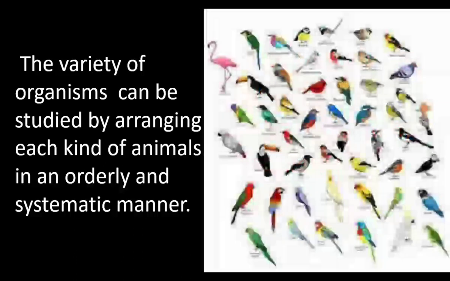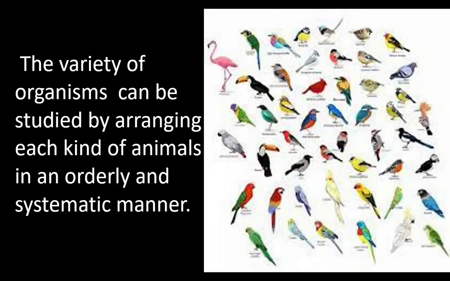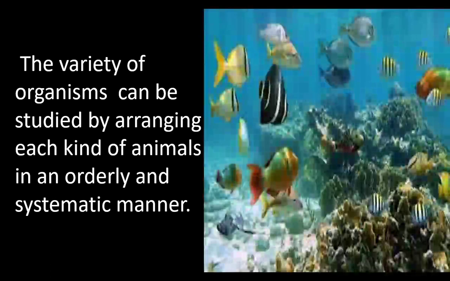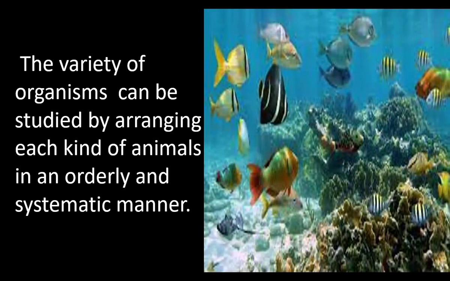Here the picture shows a particular group of organisms. They are different from each other, but they have some common characters, so they are grouped. They are flying organisms. Here is another group of organisms. Each one is different from another, but they can be grouped together because all can swim, all can live in water. So in this way organisms are grouped.